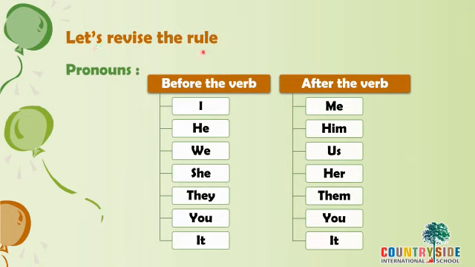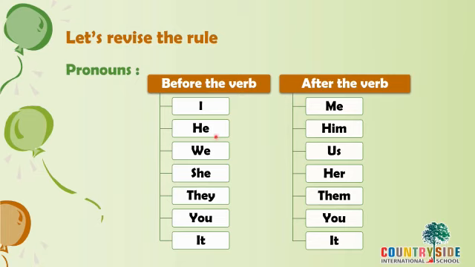Let's revise the rule we studied. Pronouns before the verb, after the verb. And what is verb? Verb is an action word. If you remember in the exercise, the action words were underlined. So if a pronoun comes before the action word, what do we have to use? And after the action verb, how to use it? So before the verb, we say I. But if it is after the verb, we say me.